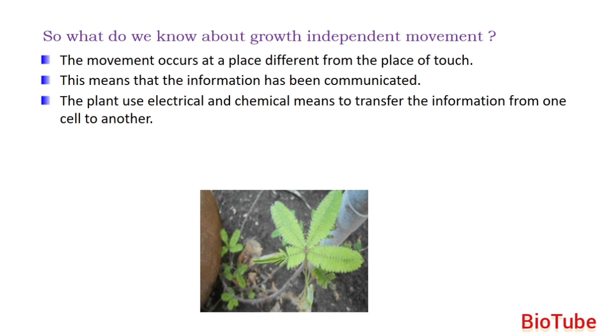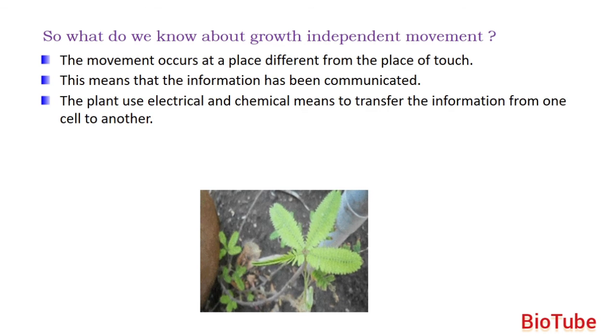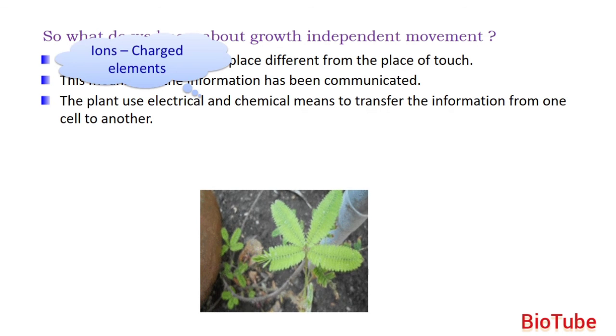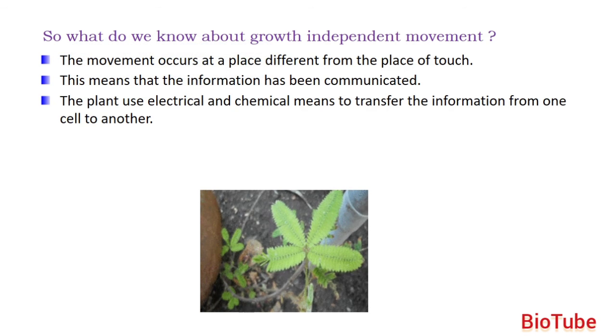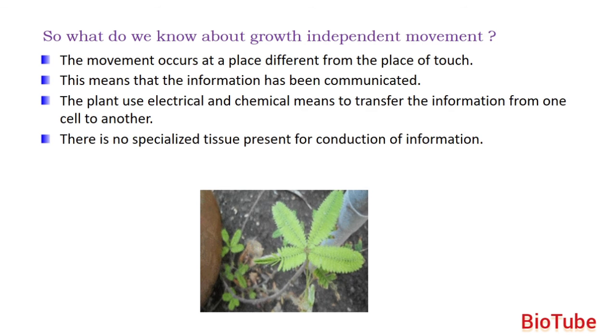The plants use electrical and chemical means. Electrical means the ions, such as potassium ions, and chemical means to transfer the information from one cell to another. That is, there are charged particles and there are hormones, because of which the transfer of information takes place from one cell to another.